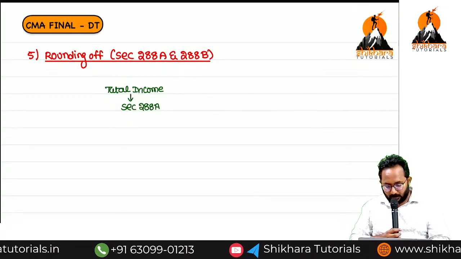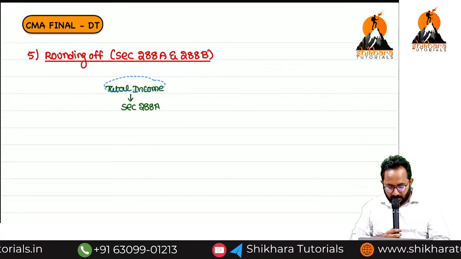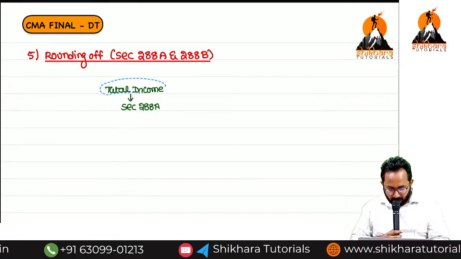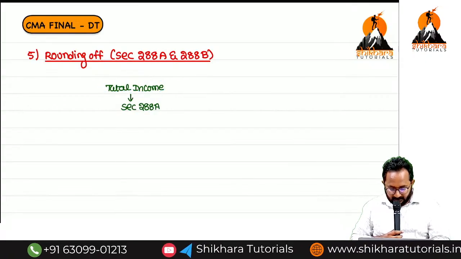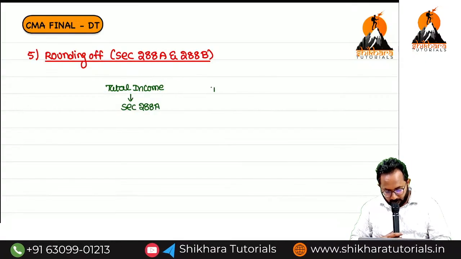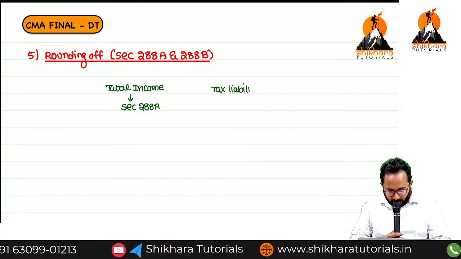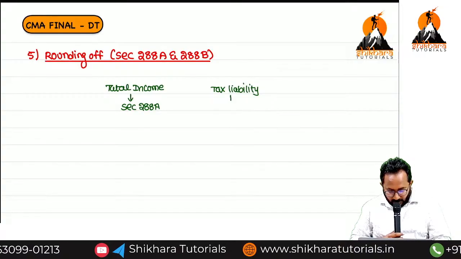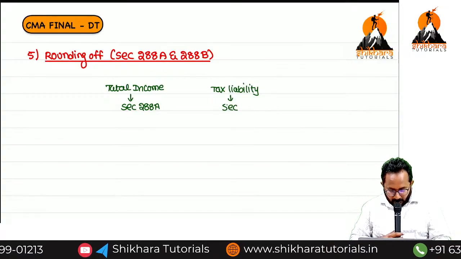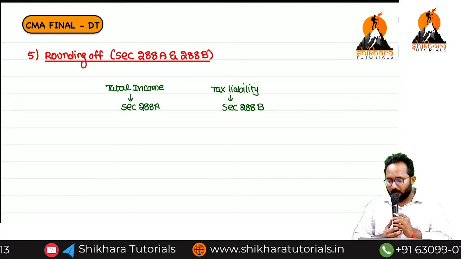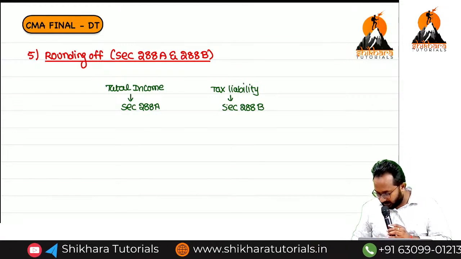After rounding off, please calculate tax liability. After calculation, the tax liability is also required to be rounded off. That we have in section 288B.